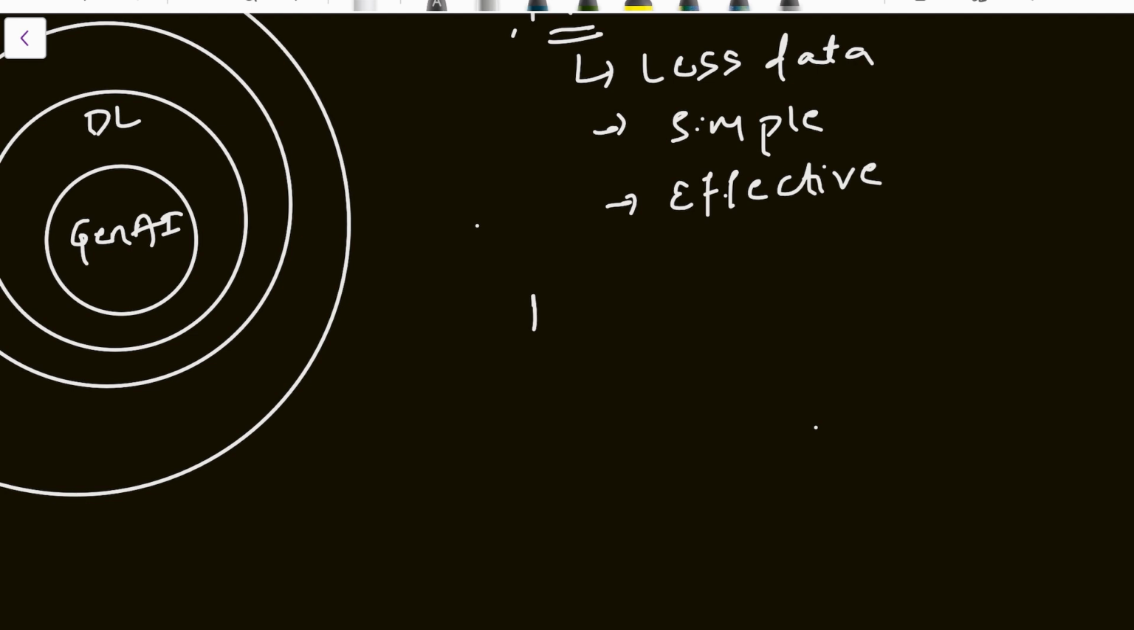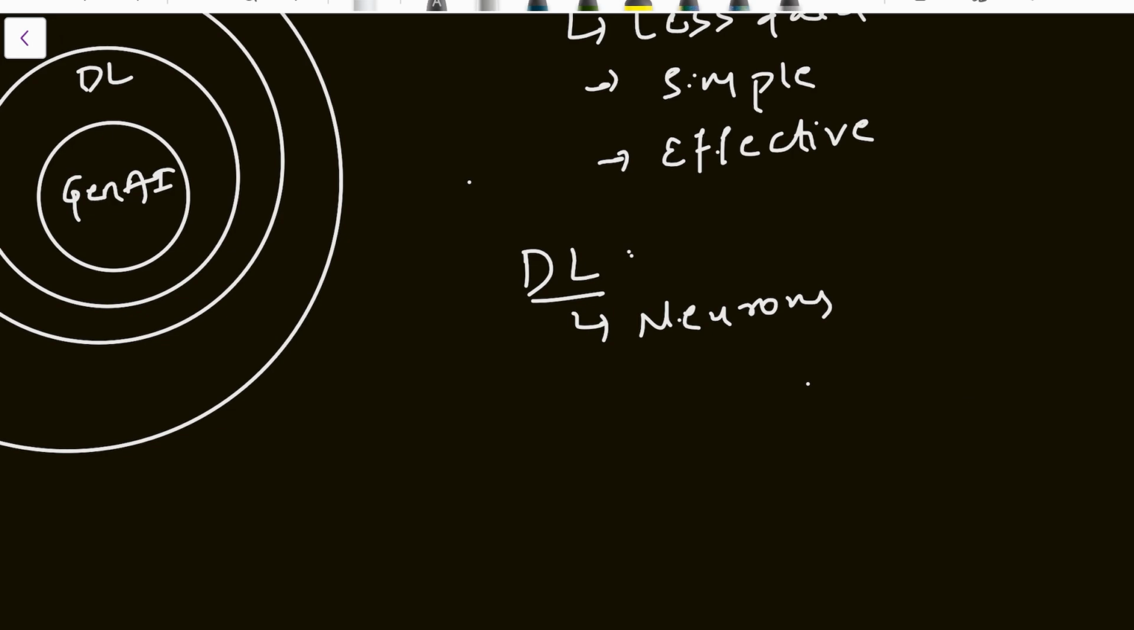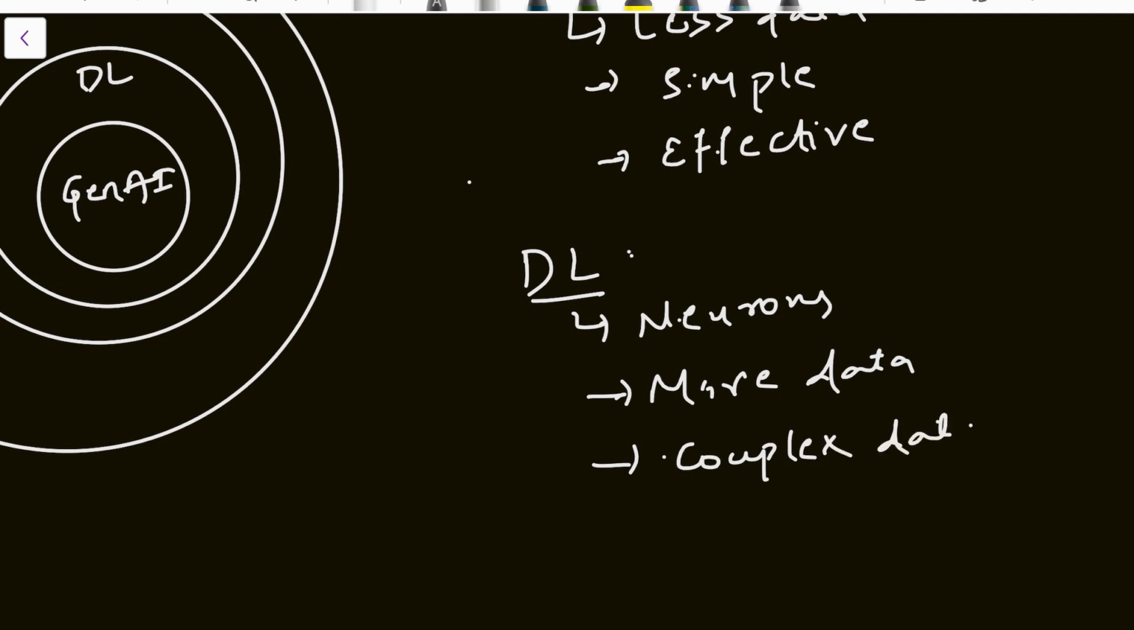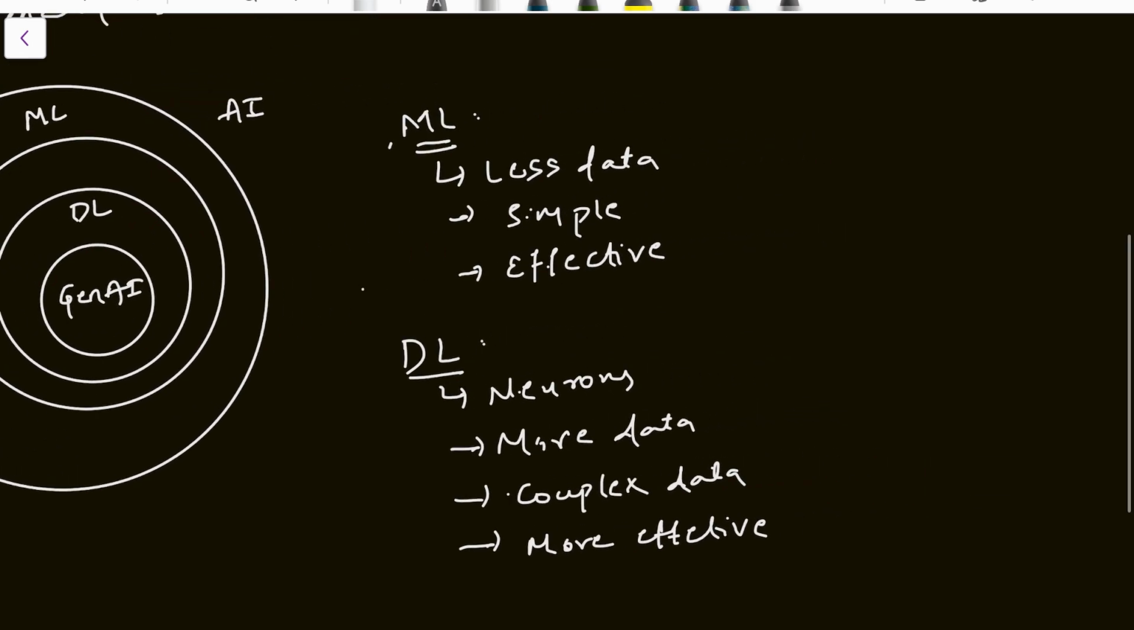So, what is DL? This is known as deep learning. Here, it will mimic the human brain. It contains neurons, which act like the real neurons of our brain. So it requires more data, complex data. It can train on complex data and find patterns in complex data also. It is more efficient.